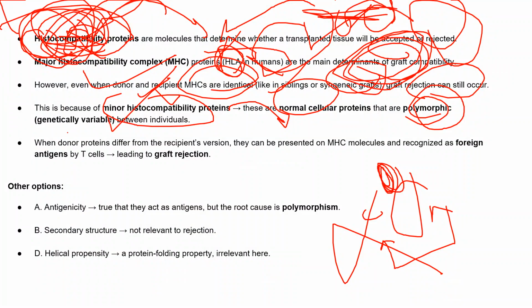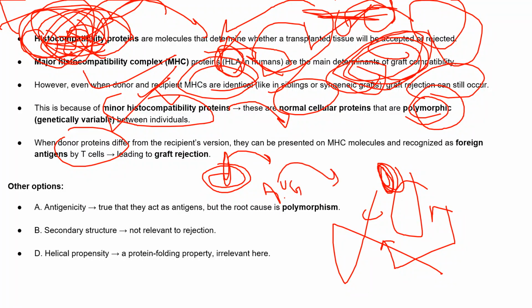When one nucleotide differs, they produce different proteins. For example, if this is AUG, the start codon, it produces methionine, but if a C comes instead, it will produce a completely different protein. Let's say it produces glycine. Now the donor protein is different from the recipient's, but it can be presented on MHC molecules, it is recognized as a foreign antigen, and that will lead to graft rejection.